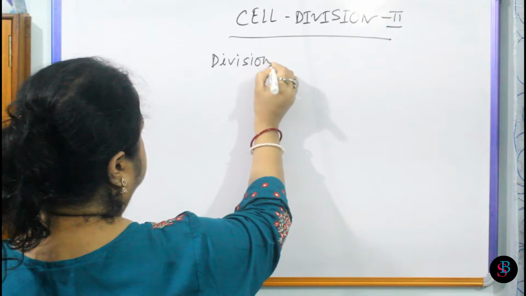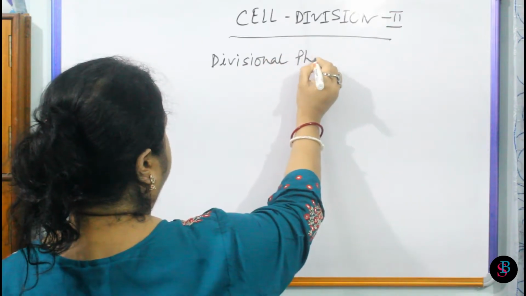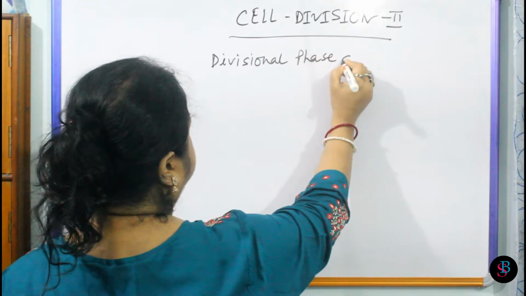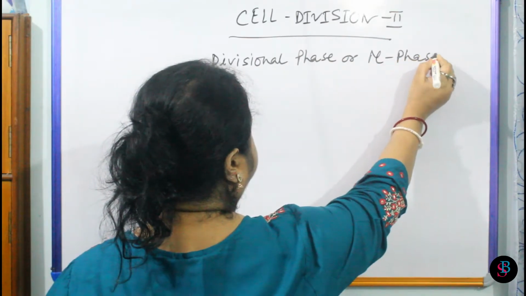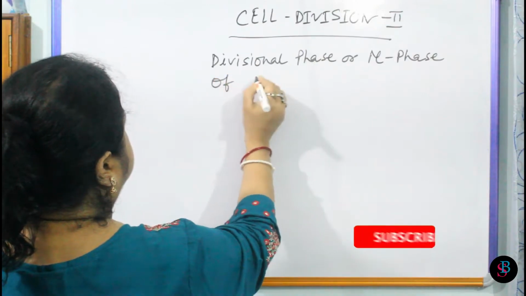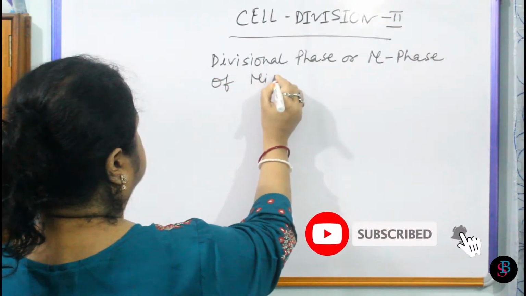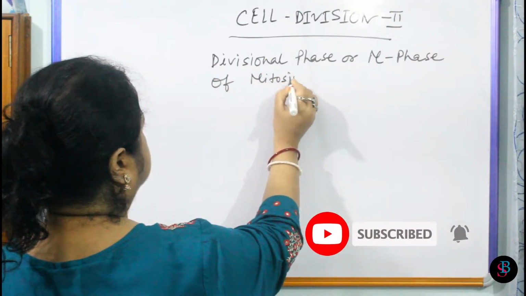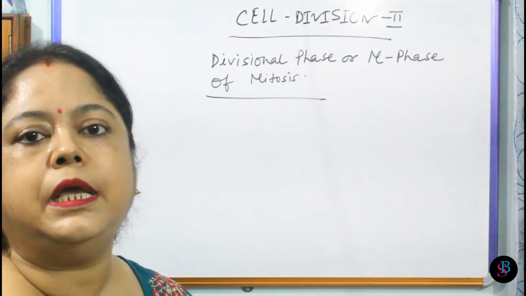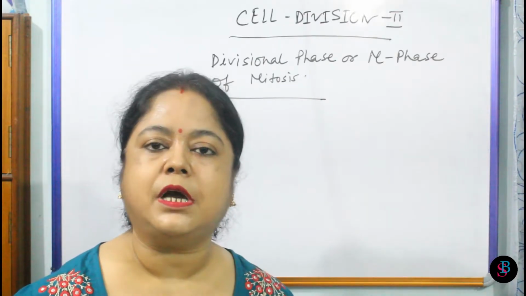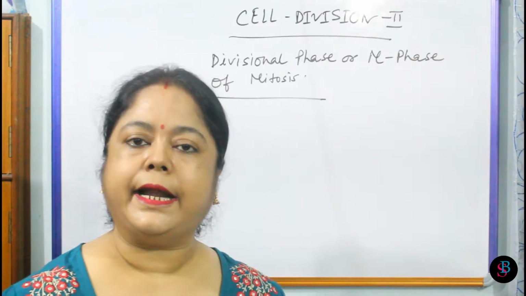Divisional phase of mitosis, M phase of mitosis. I think you know that the M phase has 4 subphases in karyokinesis.